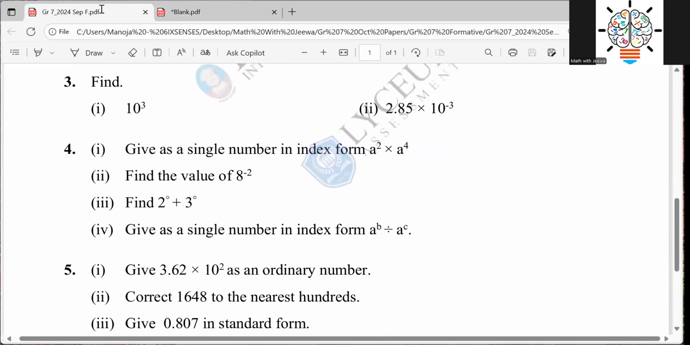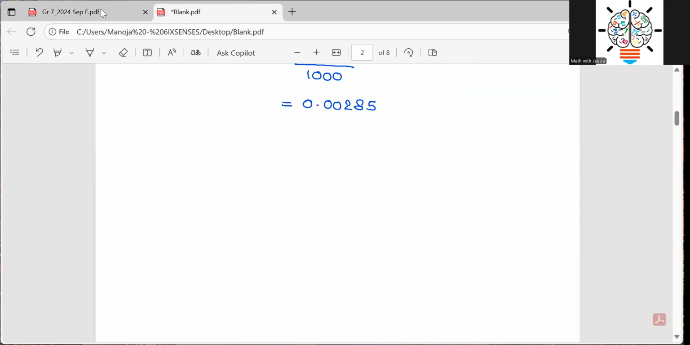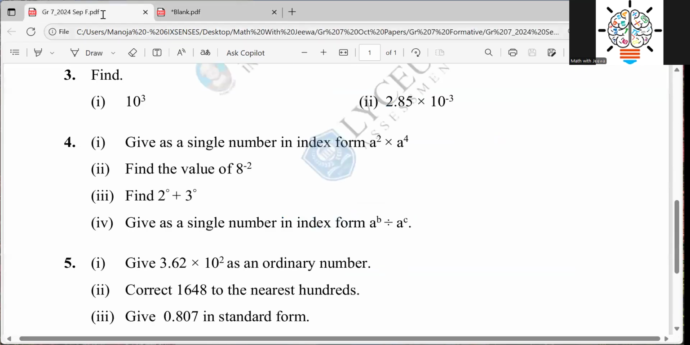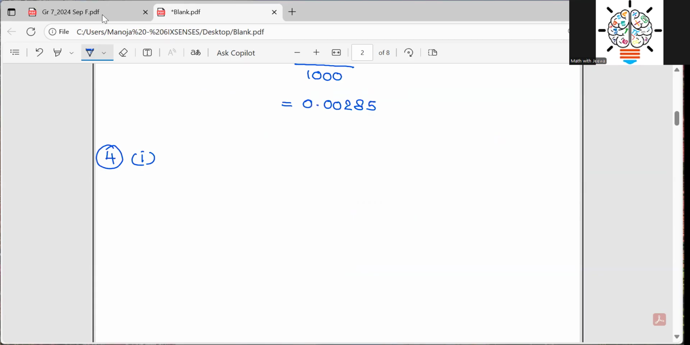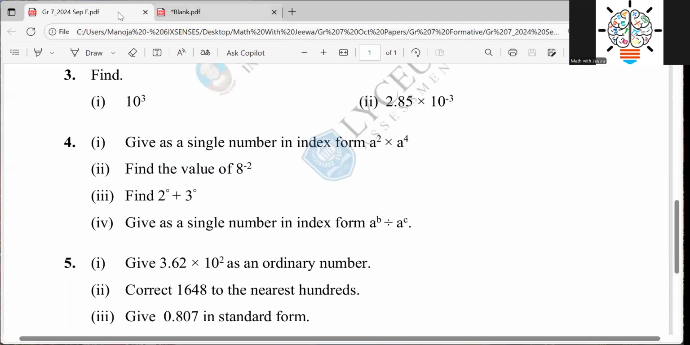In question number 4, you have to give each as a single number in index form. Here, children, question number 4, Roman number 1, they have given a to the power of 2 and a to the power of 4, right? So then a to the power of 2 plus 4, and that is a to the power of 6, right? 2 plus 4, 6.